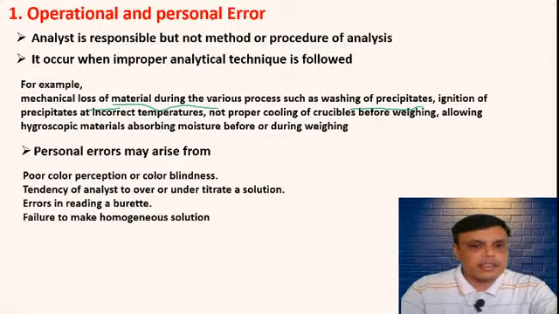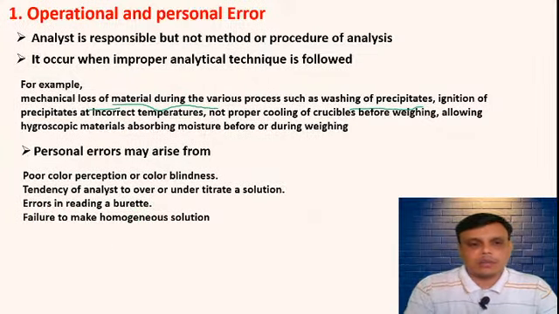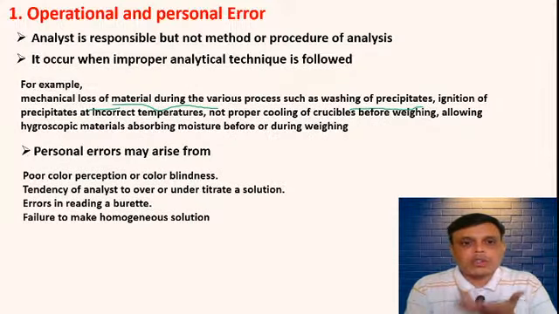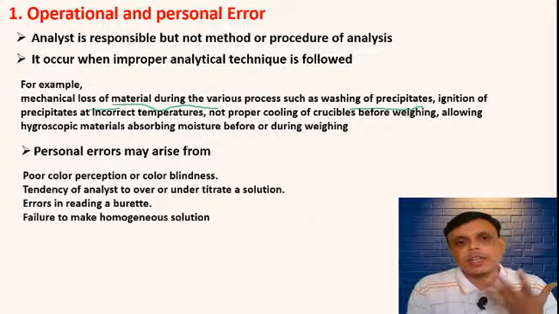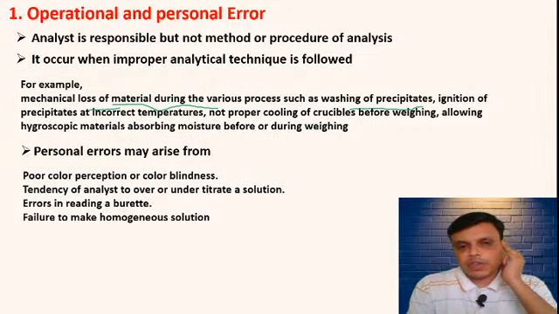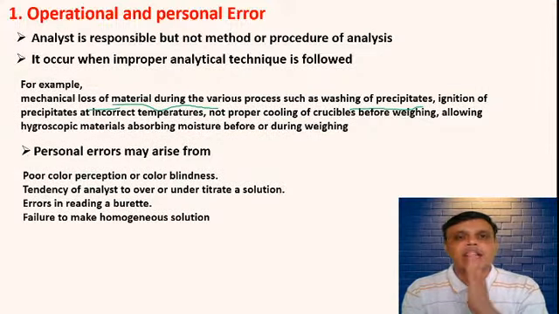Then errors in reading the burette also. Failure to make a homogeneous solution. Some people just add the reagent, they don't check it, and they go to the titration. So a homogeneous solution will not form, and then you will get an incorrect or wrong endpoint. So this is the first type, operational error and personal error.